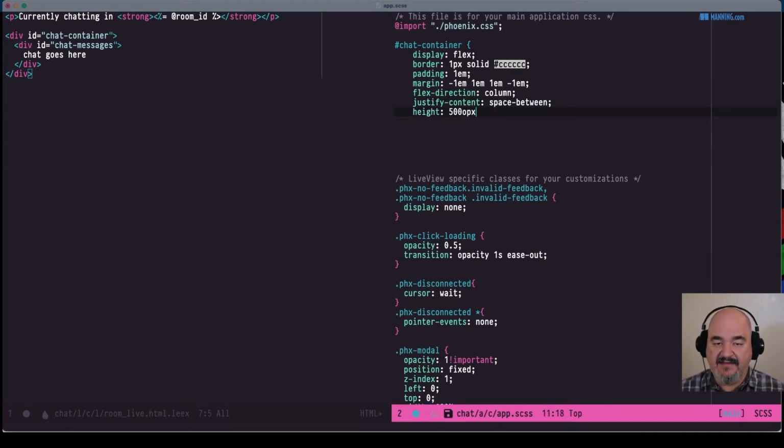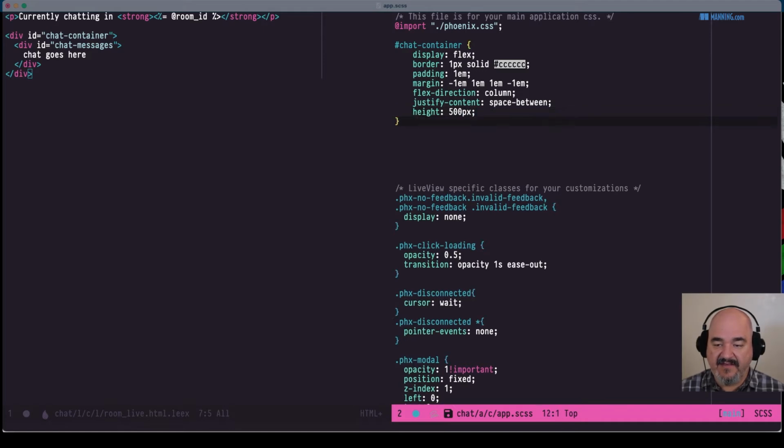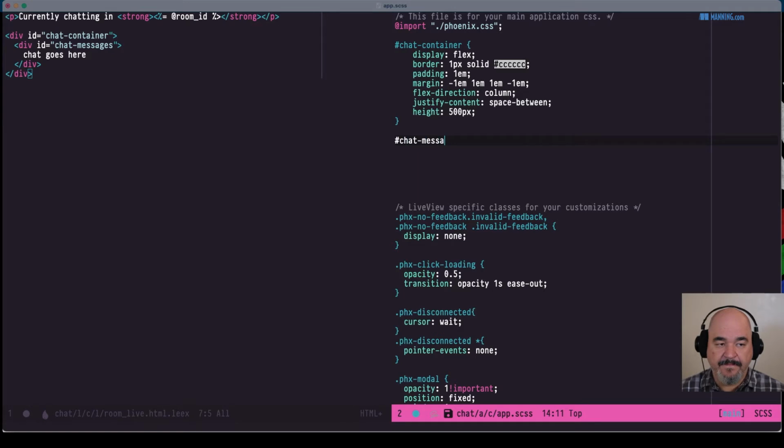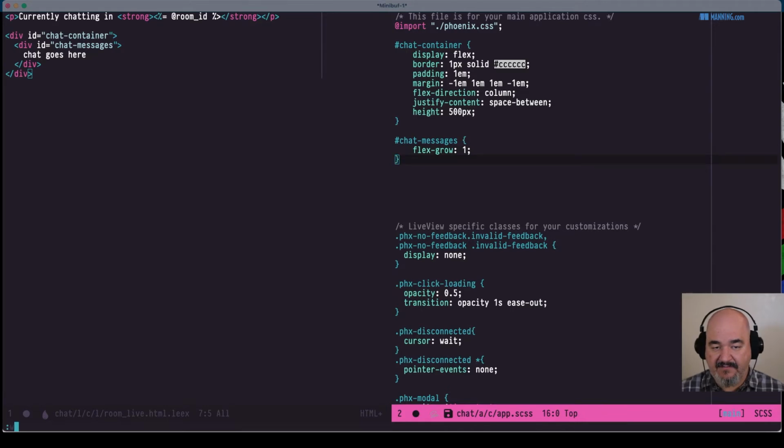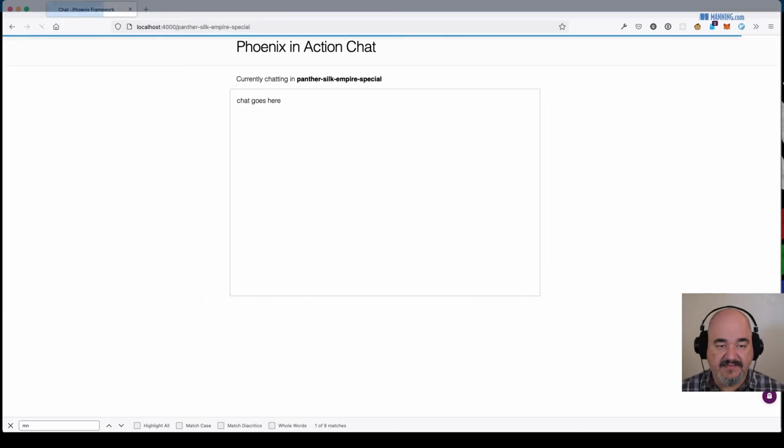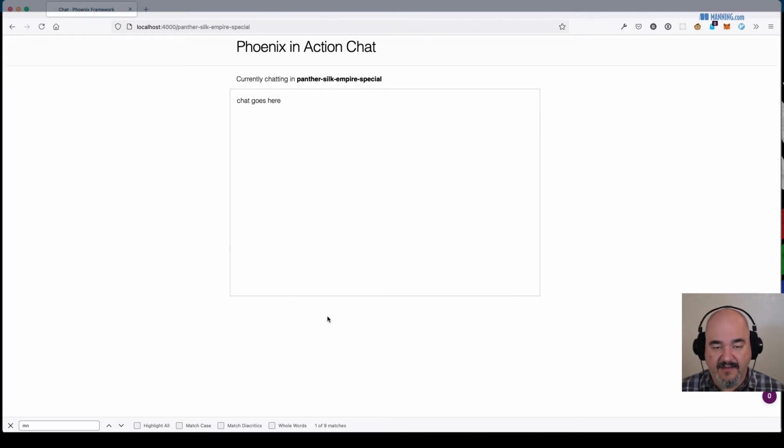And then let's set the height to a static value for now. And for chat messages, which is inside, we want to grow that as big as it can get. Right now it'll be plenty big because we don't have anything other than chat messages. So that's what it's going to look like. We'll put our chat in there, at the bottom we'll probably put the input field. And on the right, we'll eventually use Phoenix Presence, which is really fun. I think it tracks user activity across your distributed application, which is really nice. We'll put who's online, who's in the channel at the moment, on the right over here somewhere. Again, that'll probably look ugly, but that's what we got.